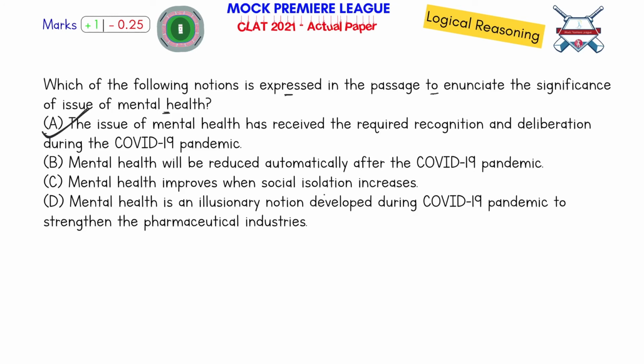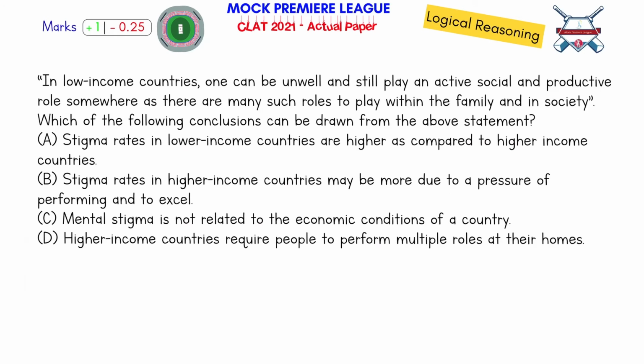"Mental health will be reduced automatically after the COVID-19 pandemic." Nothing is said about this. "Mental health improves when social isolation increases." No. Okay, because of social isolation, mental health problems are created. So you should speak more. So this is again a wrong option. "Mental health is an illusory notion developed during the COVID-19 pandemic to strengthen" the pharmaceutical industry. There is nothing talked about the pharmaceutical industry at all. This is completely out of scope, not related to the passage at all. So clearly option A gives me my answer.